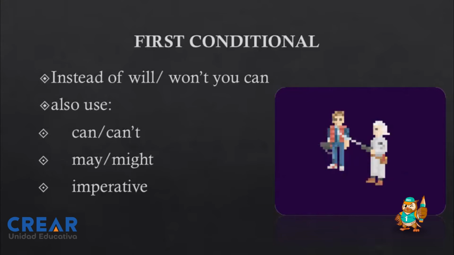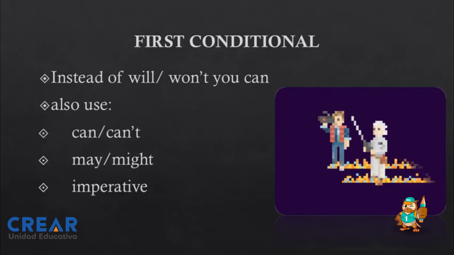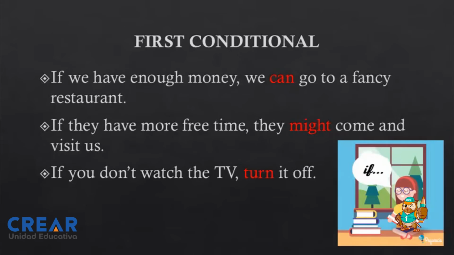That is pretty important to remember. And also, in the main clause, we can use a part of will or won't. We can use can or can't, may or might, or the imperative. Okay, so en vez de utilizar will or won't, podemos también utilizar can, can't, may, might, and the imperative.